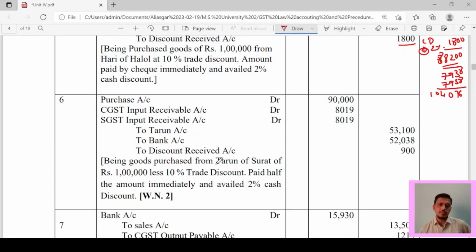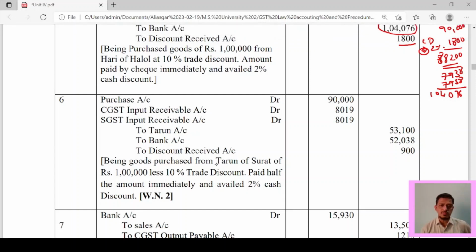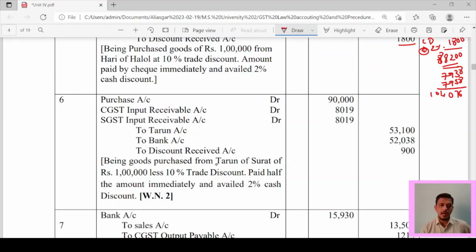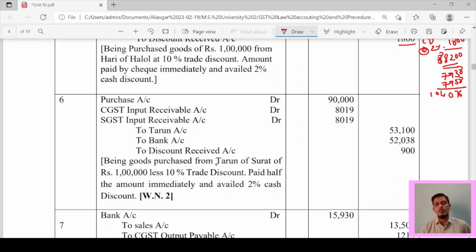So being goods purchased from Tarun of Surat of rupees 1 lakh less 10% trade discount, paid half the amount immediately and availed 2% cash discount.